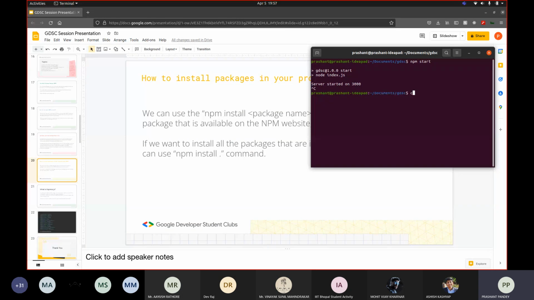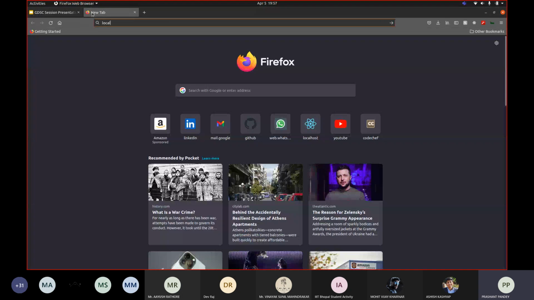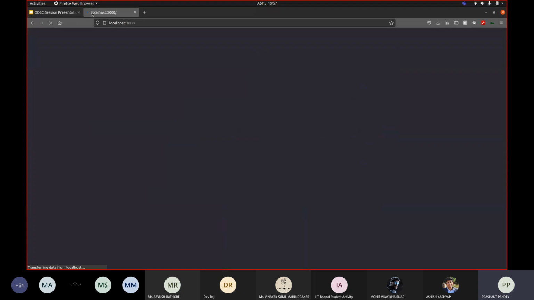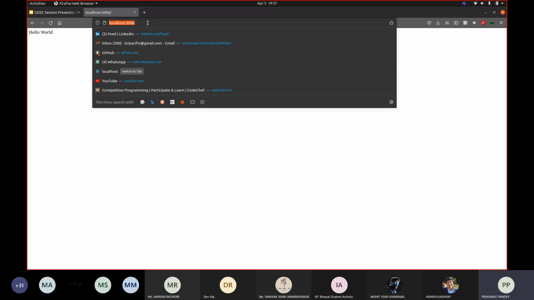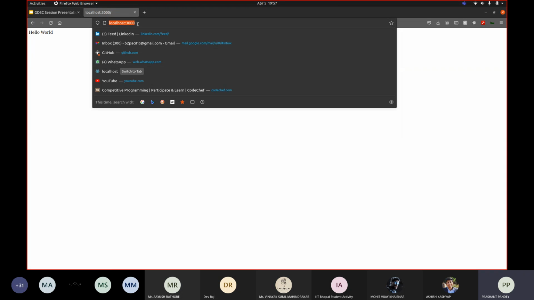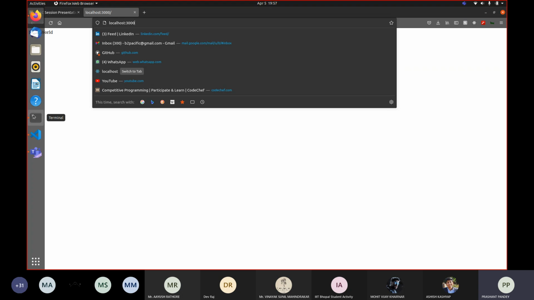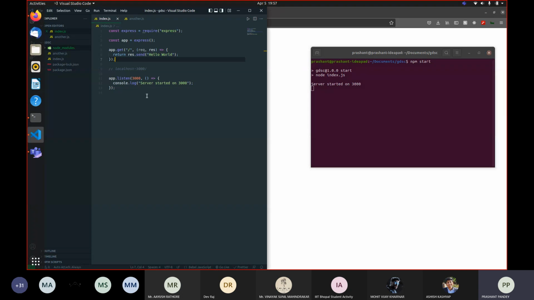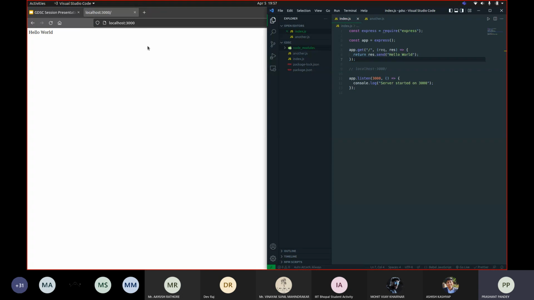Every time you change the code, you have to restart the server, but there is a library called Nodemon for this, which automatically restarts your server. So when I type this URL in the browser, I've made a get request to this URL. Having this slash or not won't make a difference. It's the same thing. Since I have sent hello world from the backend, it was printed here.